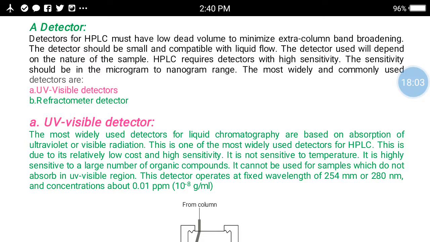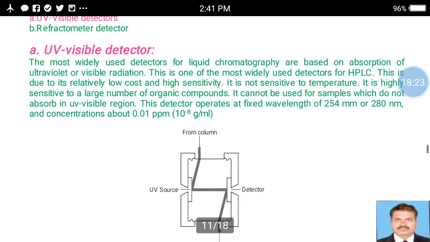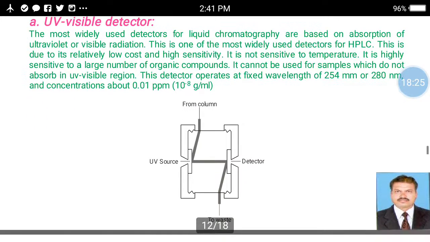HPLC requires detectors with high sensitivity. The sensitivity should be in the microgram or nanogram range. The most widely and commonly used detectors are obviously the UV visible detector and the refractometer detector. First we will see the UV visible detector, that is the ultraviolet visible detector.